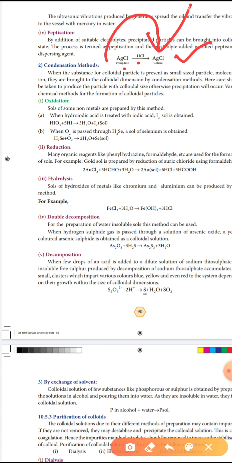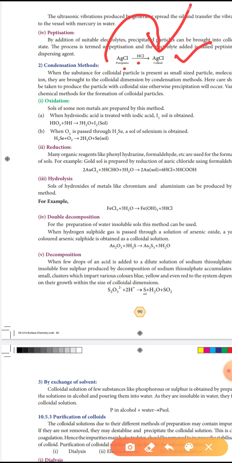The second type of preparation is the condensation method. When a substance forms small sized particles, molecules or ions, they are brought to the colloidal dimension by the condensation method. Here we produce particles of colloidal size, otherwise precipitation will occur. There are various chemical methods for the formation of colloidal particles.